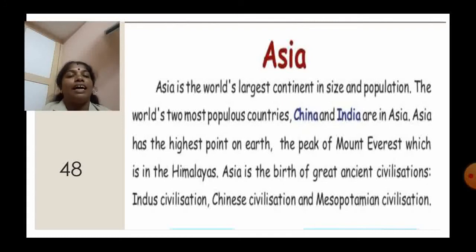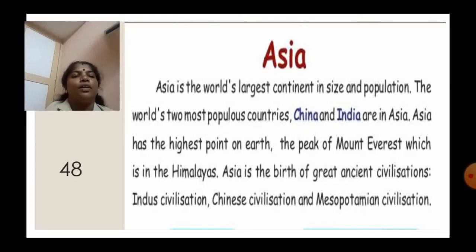Asia has the highest point on earth. The highest point is the peak of Mount Everest, which is in the Himalayas. Here we have already seen what a peak is. In the mountain, the highest sharp place is called a peak, isn't it? So in the Himalayas, the sharp highest peak is called Mount Everest. It is located in Asia.